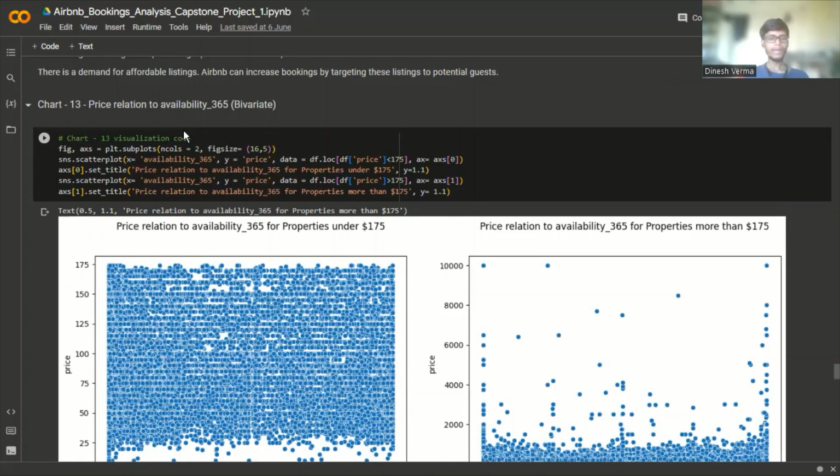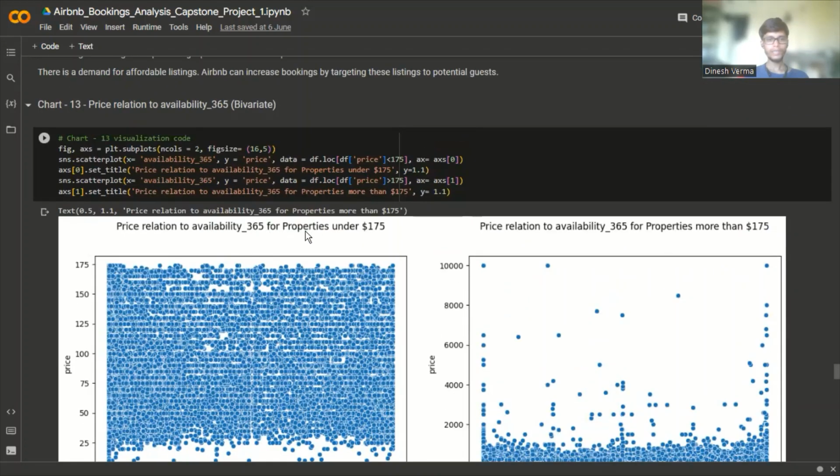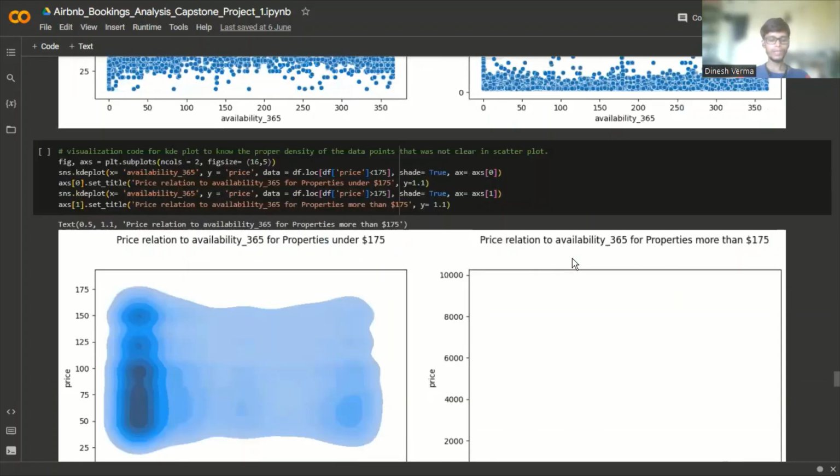Price relation to availability 365, that is the bivariate analysis. This is the scatter plot for the price under $175 and for the price above $175. We can see that below $175 and greater than $25, the rooms are available around the year, but above $175, very few rooms are available.